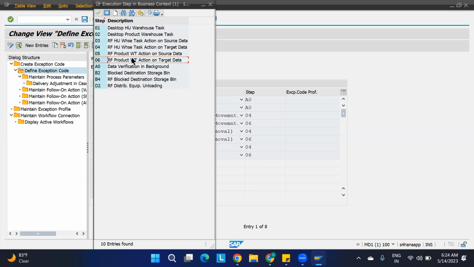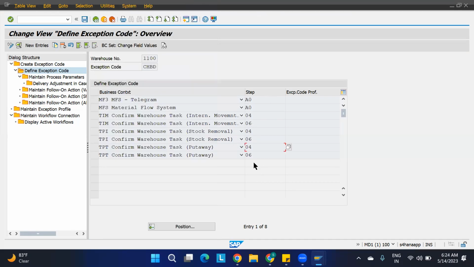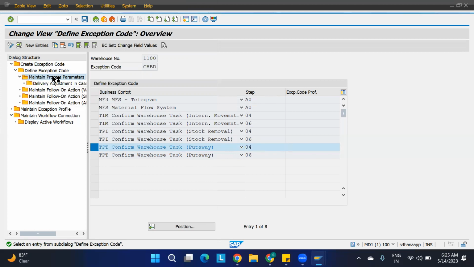Okay, I'll show both the things. Anyway, here we have selected the RF, but we can do it through the desktop also. I'll show you. So this one I have here, steps. These are the business context. Then you go to the maintain parameters. Sorry, I have to select one. Let's say the confirm warehouse task, put away. I am taking the HU warehouse task. In that, go to the maintain process parameters.